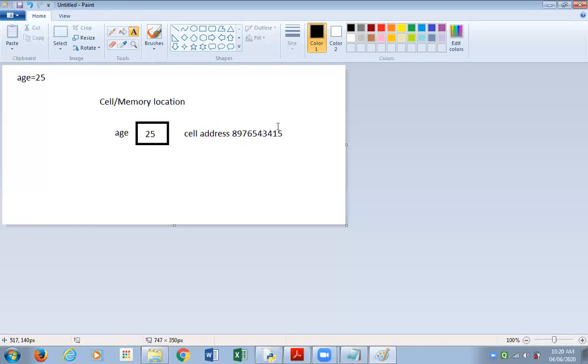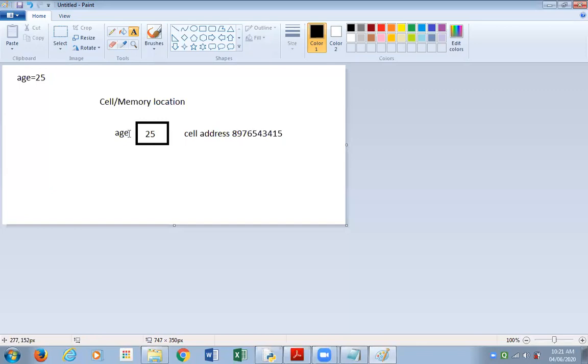We would not be using just one cell in a program, we would be using quite a dozen cells, and instead of remembering such long cell addresses, we give simple, suitable names to those cells for our convenience. These names are called variables or also identifiers.